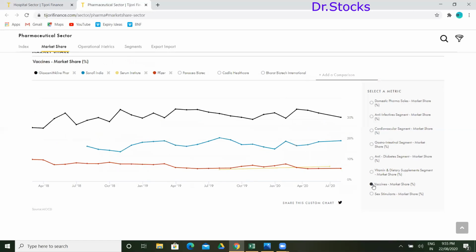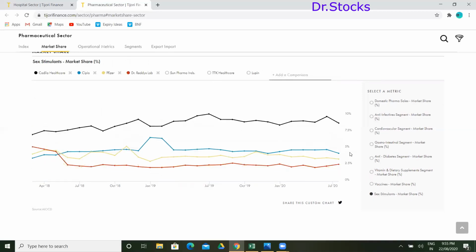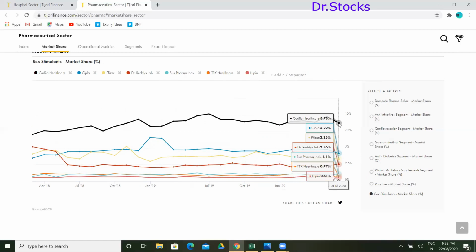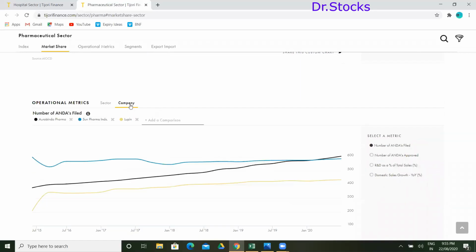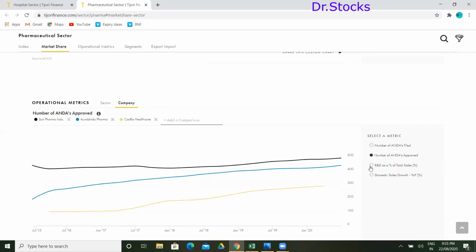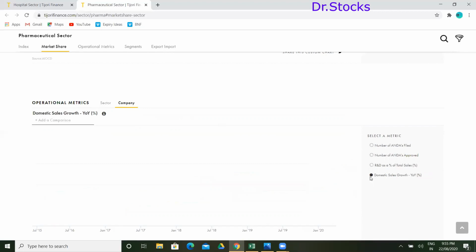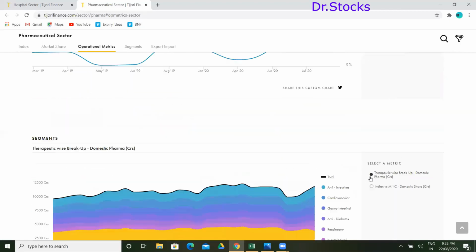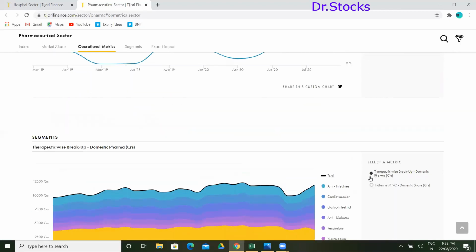Let's go for vaccines. In vaccines, GSK is leading this sector. For sera and vaccines, Cadila is leading this sector, I guess. So this is how we can see which is which and what the demand is, and accordingly we can go ahead and check. They have some other things as well. You can check the number of ANDA approvals, R&D, domestic sales growth, and all other things. Whatever information you are looking for, you can go ahead and check.